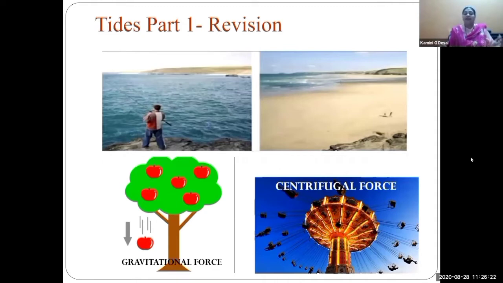And because gravitational force is much higher than the centrifugal force, we remain in our place. We do not fall down. We exist in our place because of the gravitational force.